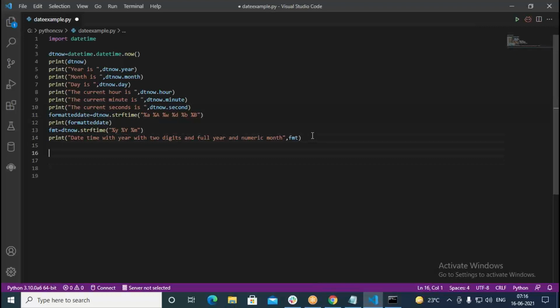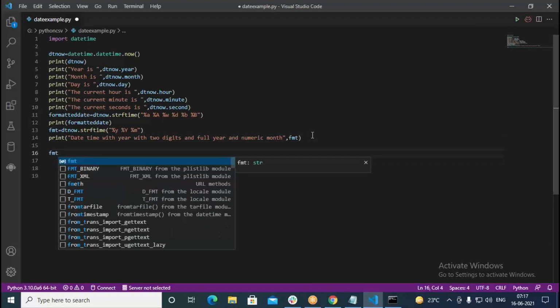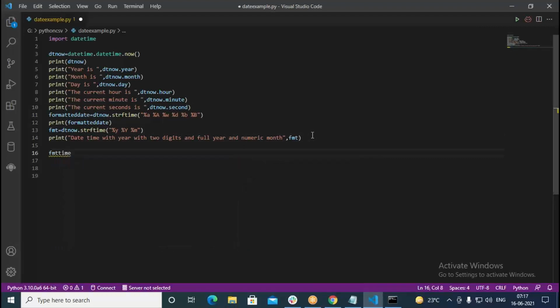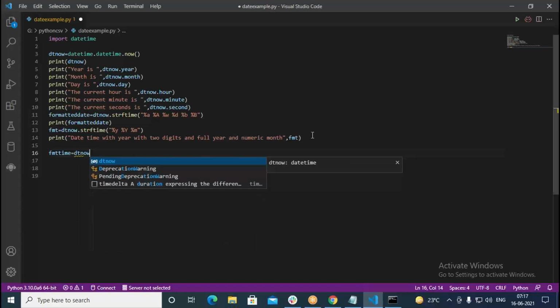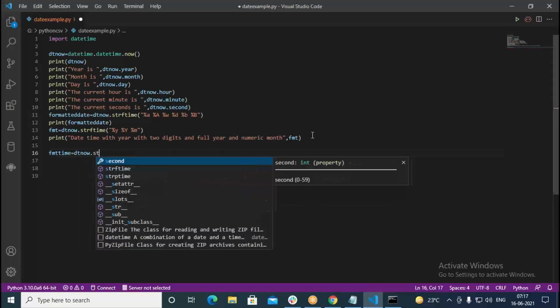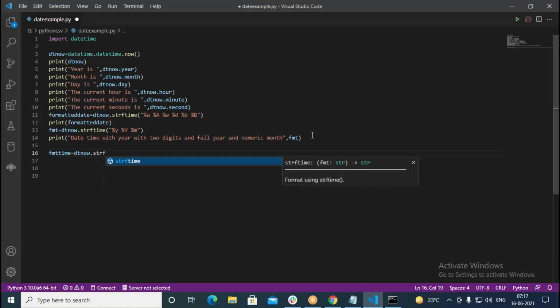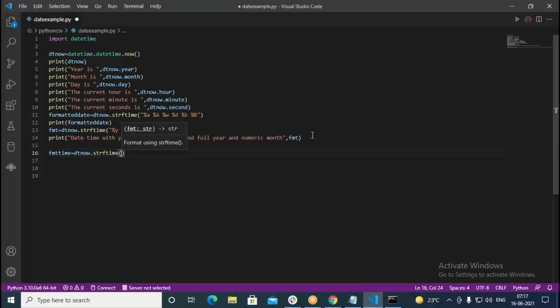Then here we create another string, FMT time we write. Then in this we write dt now dot strftime. It is going to be string format time. So using this function you can format the given date and time as per your requirement.